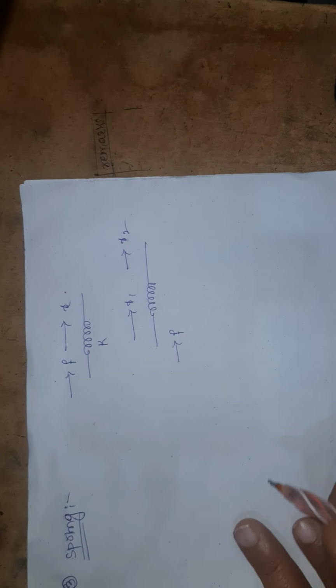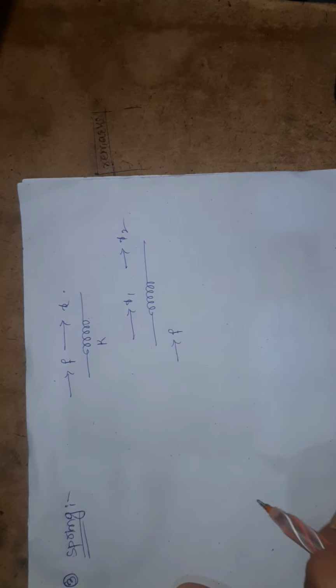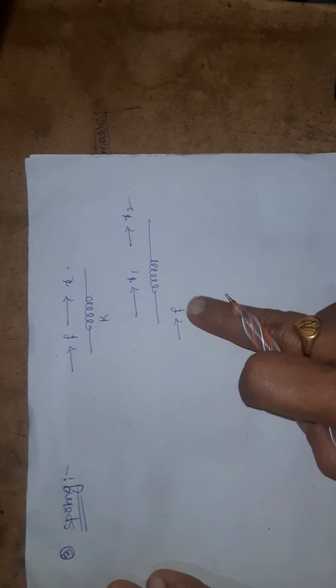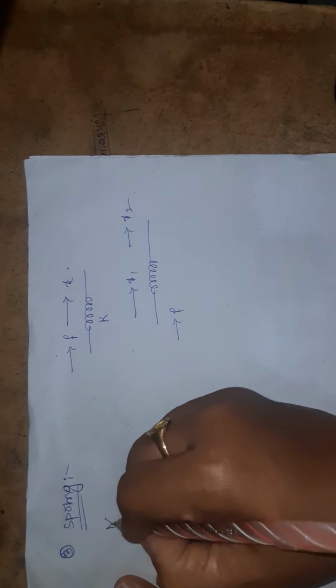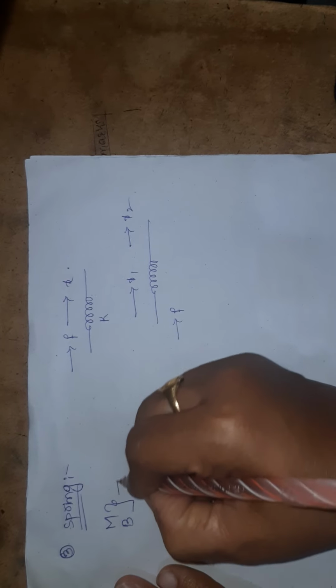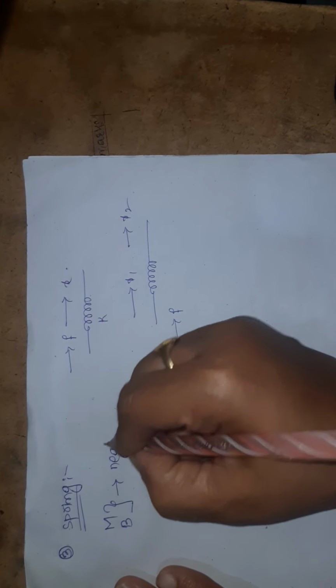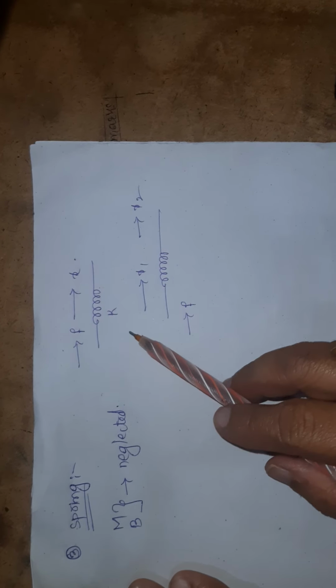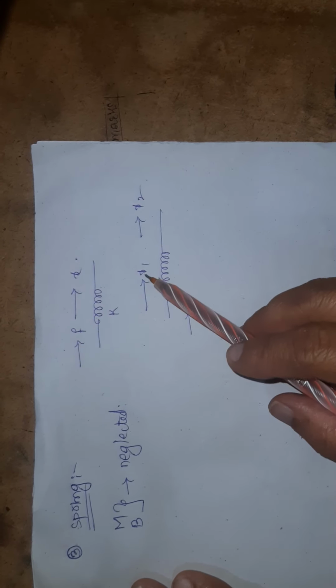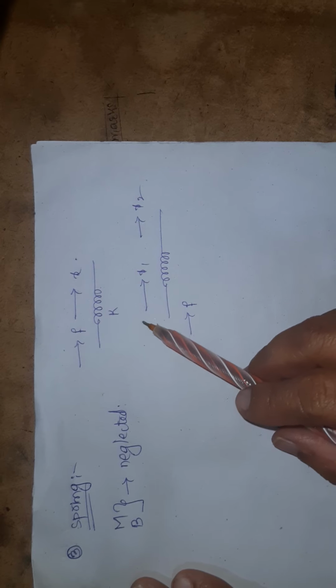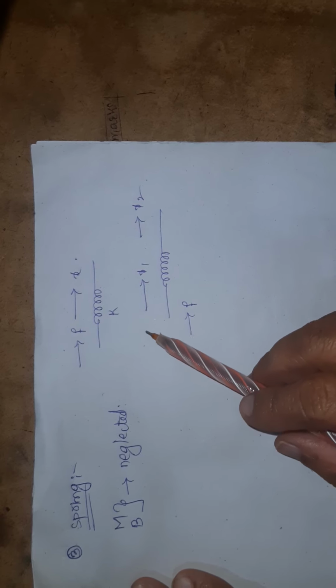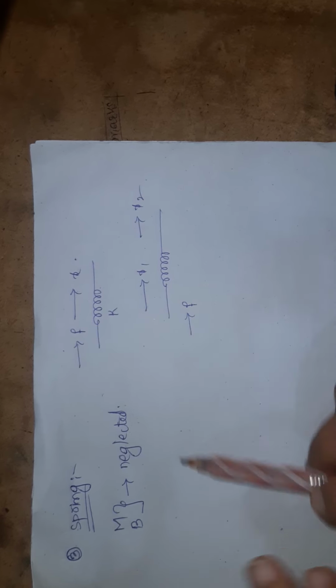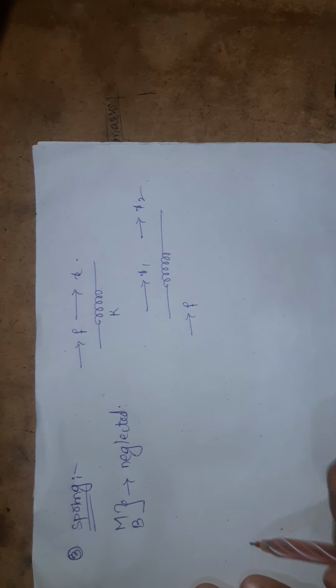This is an ideal spring element. If I consider it as an ideal spring element, then mass and dashpot are both considered as neglected elements. If I apply a force on a spring element, then the opposing force offered by the spring element is directly proportional to the displacement x.